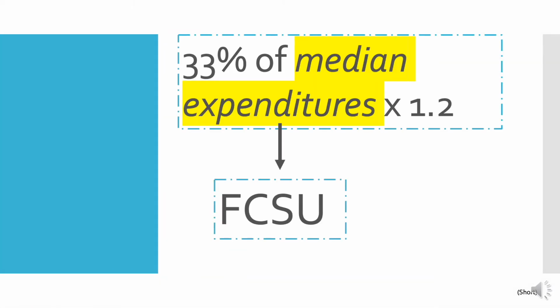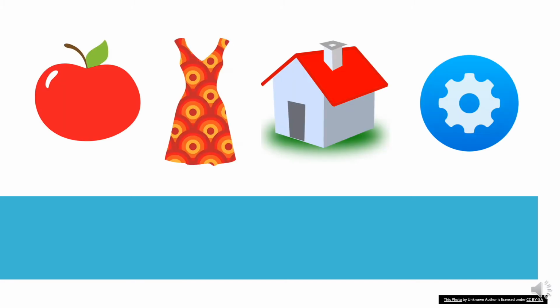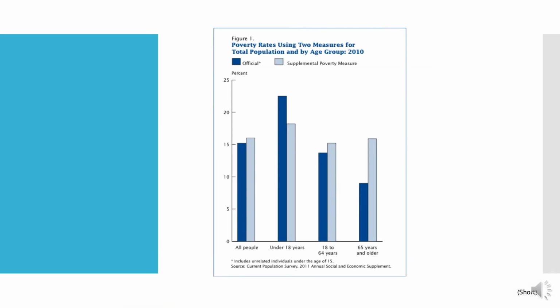The SPM measures poverty level as 33% of median expenditures times 1.2, which takes into account what other people are spending on expenditures. The expenditures considered are called the FCSU. The expenditures considered are food, clothing, shelter, and utilities. Because the SPM takes into account expenses, it makes sense that the poverty rate is higher in comparison to the OPM, making the SPM more accurate.